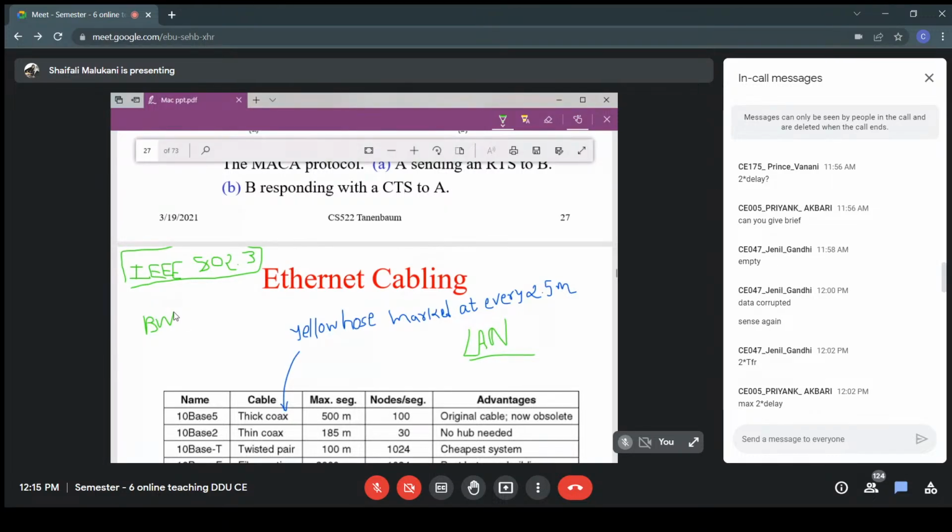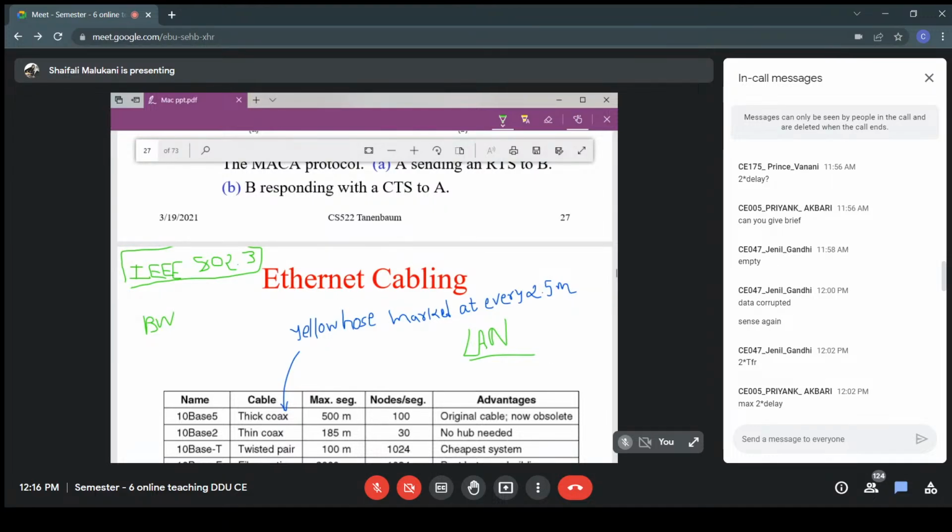Destination address, I'm not clear with Priyank. Destination address can vary. See, Ethernet is not for my network only. If you have a company and you say you are using Ethernet, I will understand that you are using these specifications. And if I say I'm at a college and my college is using Ethernet, then also you will understand these are the specifications you might be using. Your destination address will be different in every case, so this is not related to the standard.